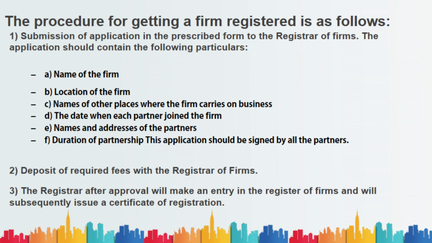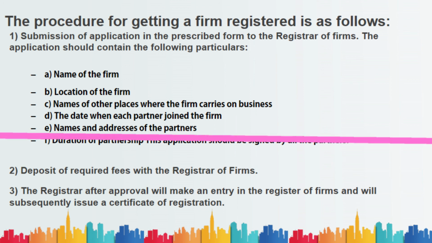Next and the last step for the registration is the approval from the registrar. After the approval, they will issue a certificate of registration. That's how you can start a partnership firm.